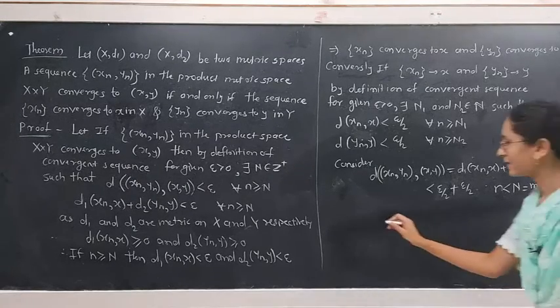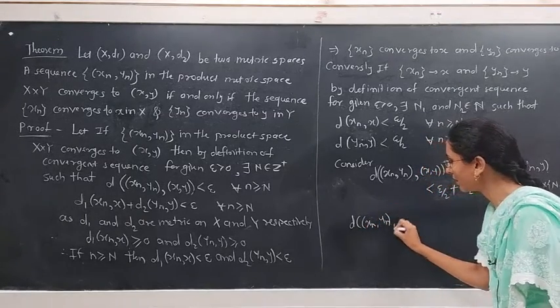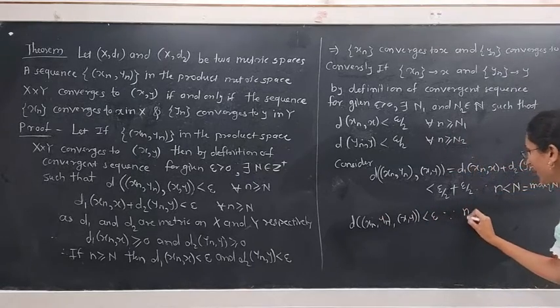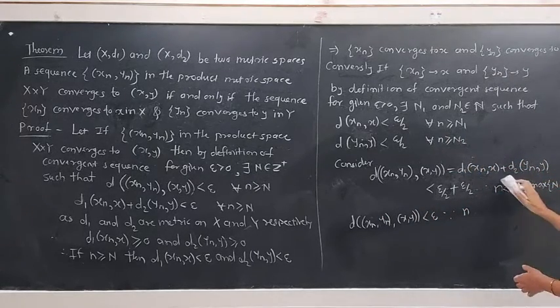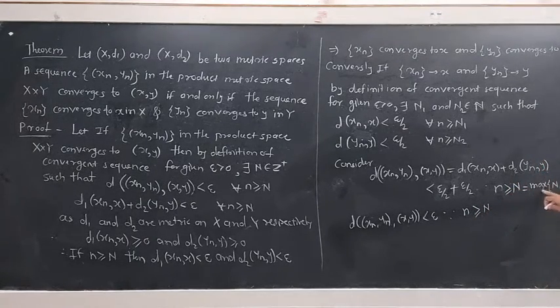Hence, d of (xn, yn) and (x, y) is less than epsilon whenever n is greater or equal to capital N, and capital N is taken as the maximum of n1 and n2.